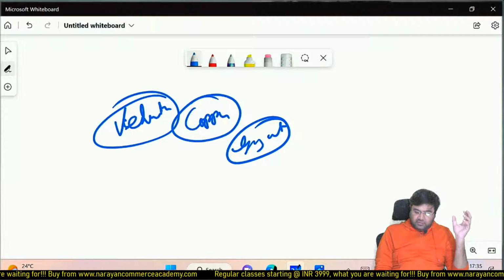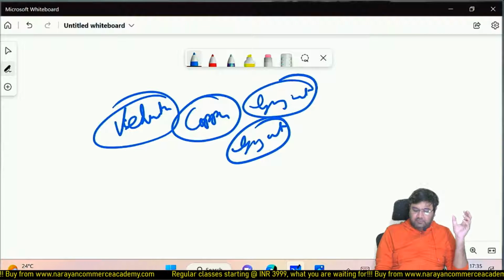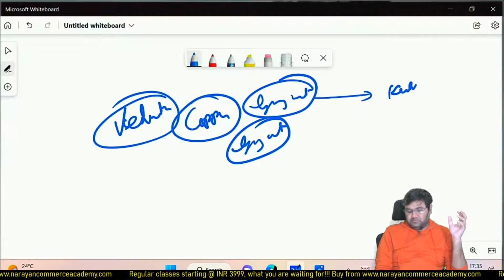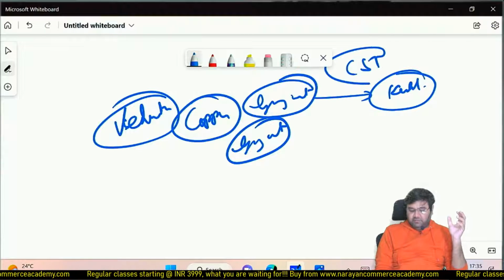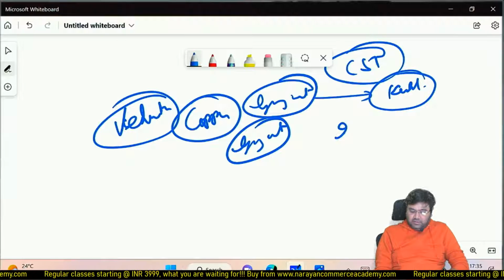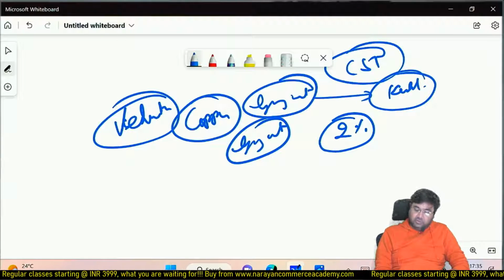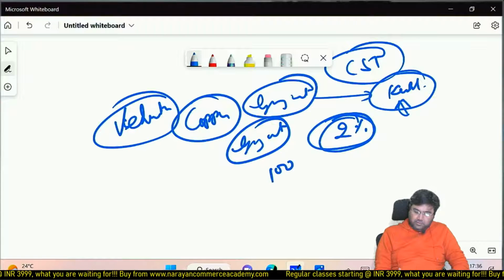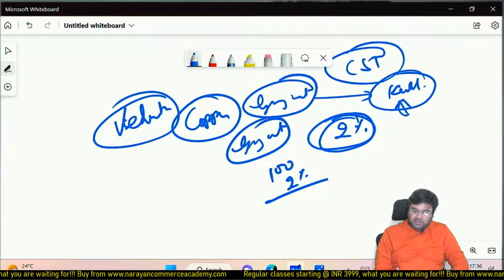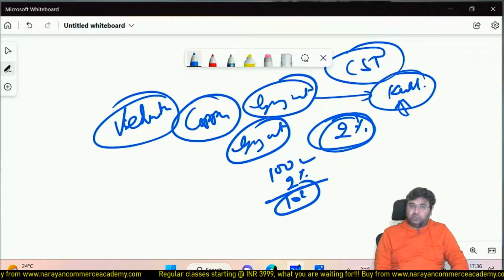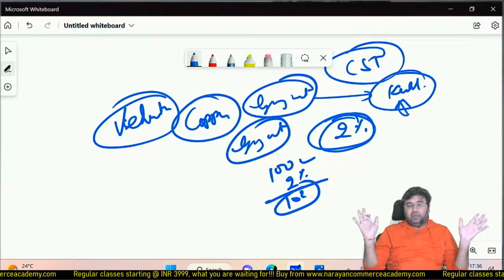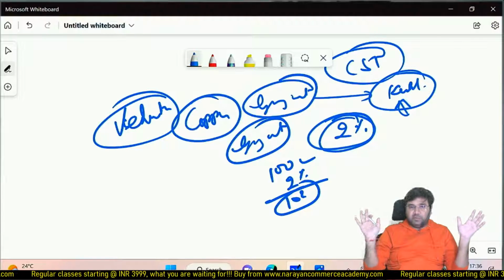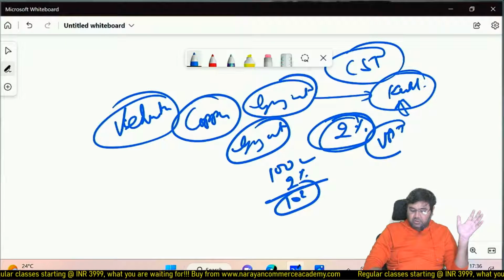So Vedanta factory is in Gujarat. If Vedanta sells from Gujarat to Kerala, it was subject to CST previously. CST used to be levied at the rate of 2% and no input tax credit. So for the Kerala buyer, it was a cost. 100 rupees plus 2% CST, so his expense was not 100, it was 102, because there was no input tax credit on CST. So the buyer used to tell, no, I will buy locally only from a Kerala supplier, because I am going to get the input tax credit of whatever VAT, value added tax, I paid.